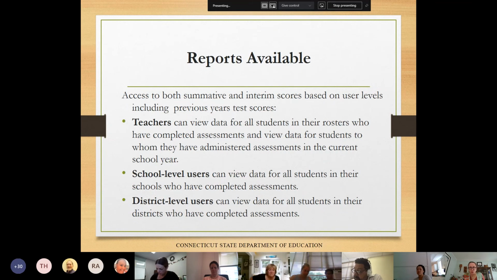Teachers are only able to access the data for any students that are associated with them either through a roster or that they've given the test to. In other words, you can't access data from a student this year if they're not in your class. So that is important to know when you're looking for students. All students in the school require school access, and then obviously the most comprehensive level is the district administrator level.